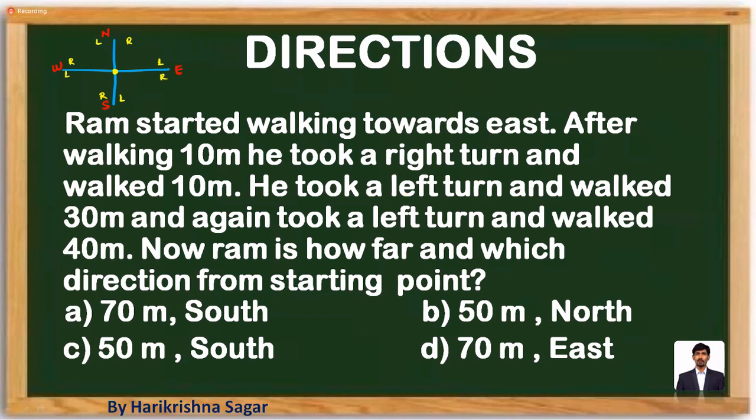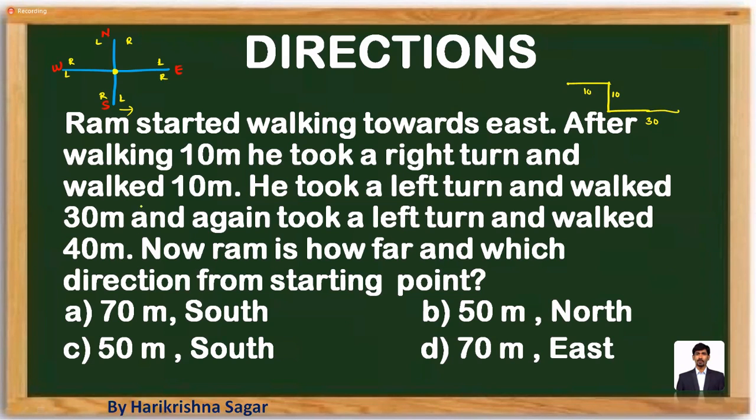So initially the person is walking towards east. After walking 10 meters, he takes his right turn. Right turn means towards down. So he walked for 10 meters. Then he took his left turn. When you are moving towards south, what is the left? Left means towards this side. He walked for 30 meters.